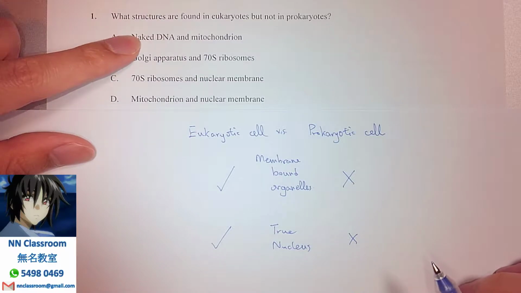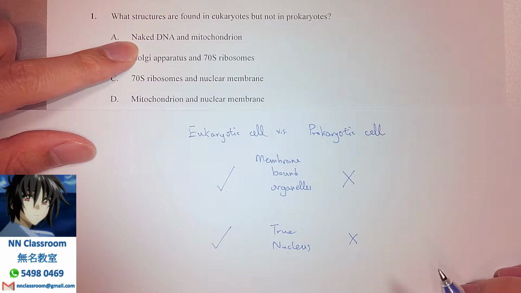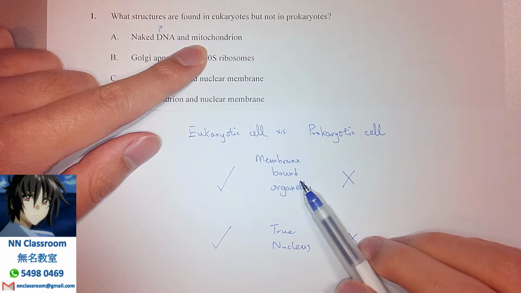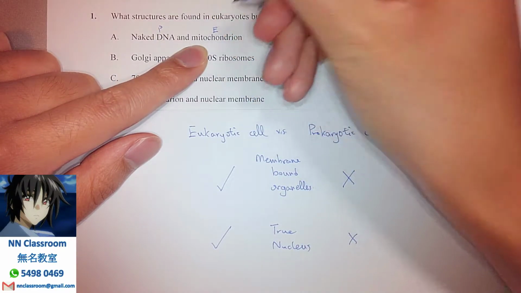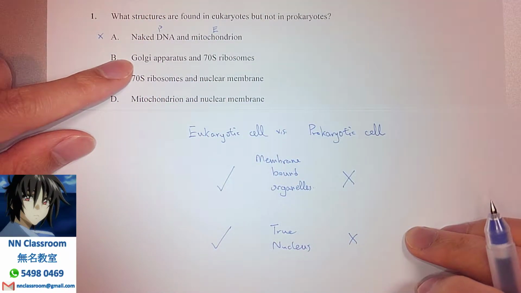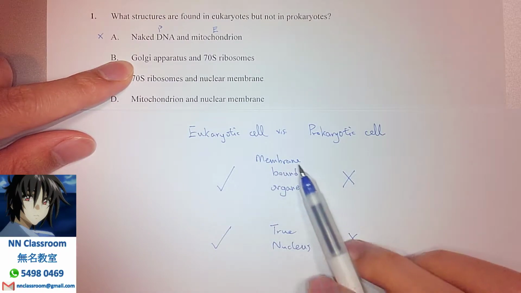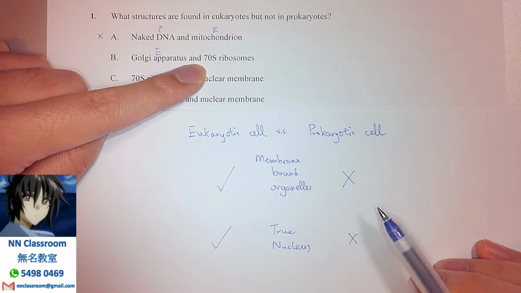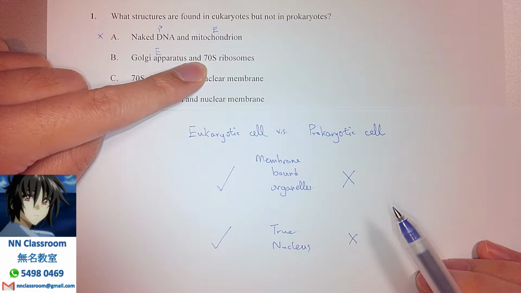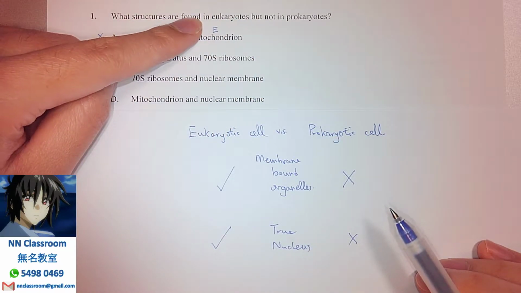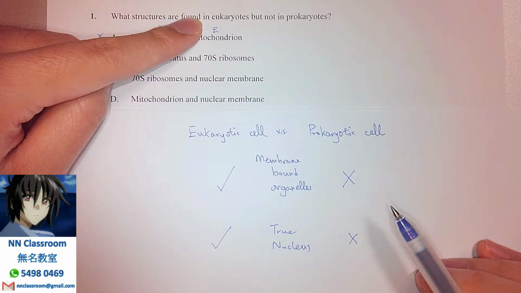So for A, as you can see, nucleoid just means the DNA is not embraced by a nuclear membrane. So that is going to be in prokaryotic cells, right? Mitochondria obviously is a membrane-bound organelle, so that is inside eukaryotes. So A is not our choice. For B, Golgi apparatus, no doubt it is also a membrane-bound organelle, so it exists in eukaryotic cells. 70S ribosome, a very good point, describing that 70S ribosome exists in prokaryotic cells, because the one in eukaryotic cells is going to be 80S ribosome.